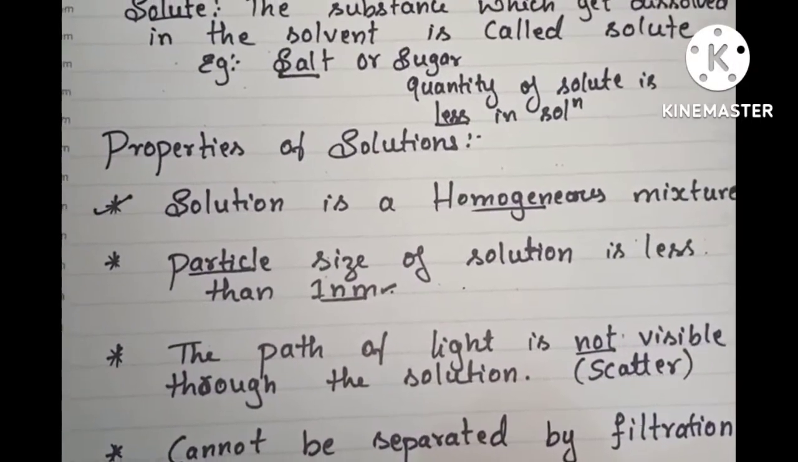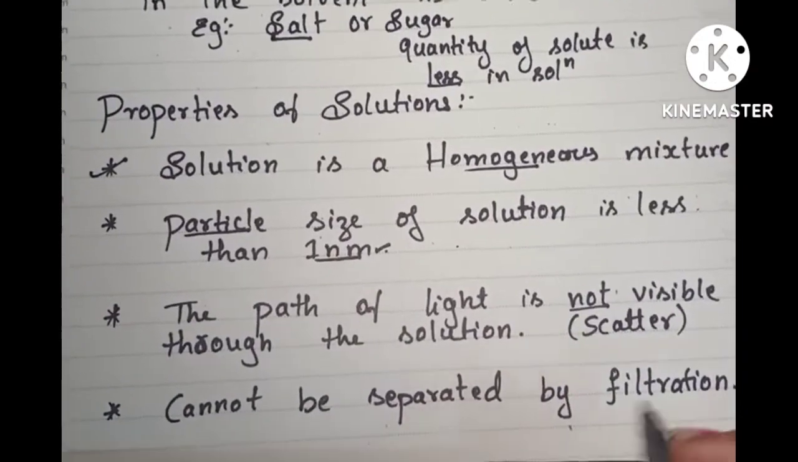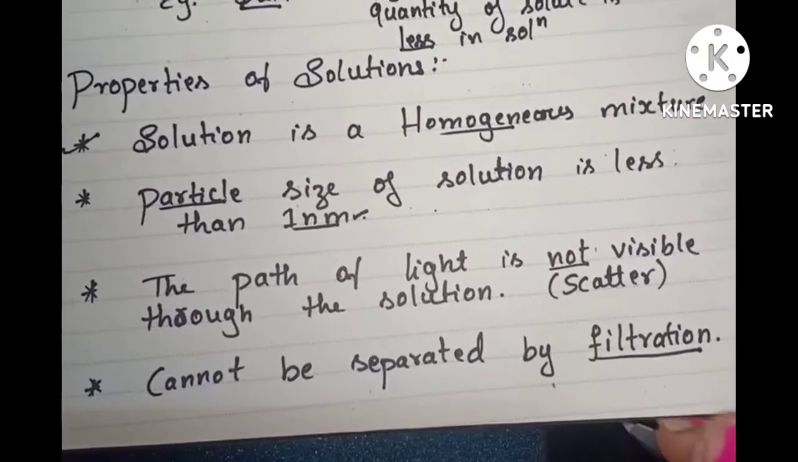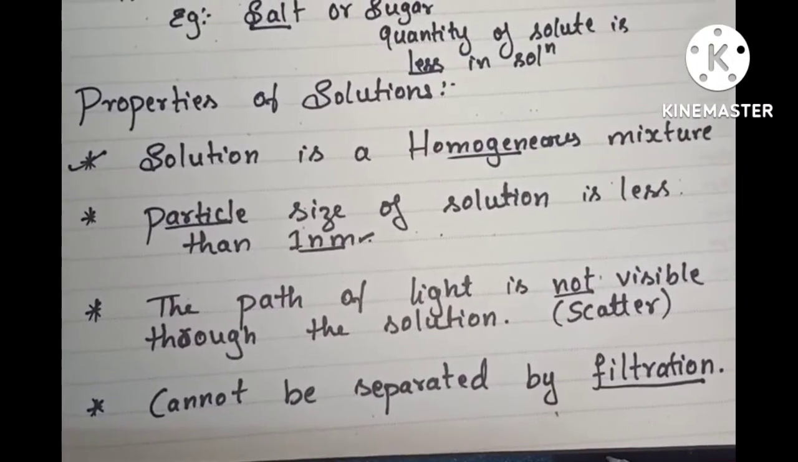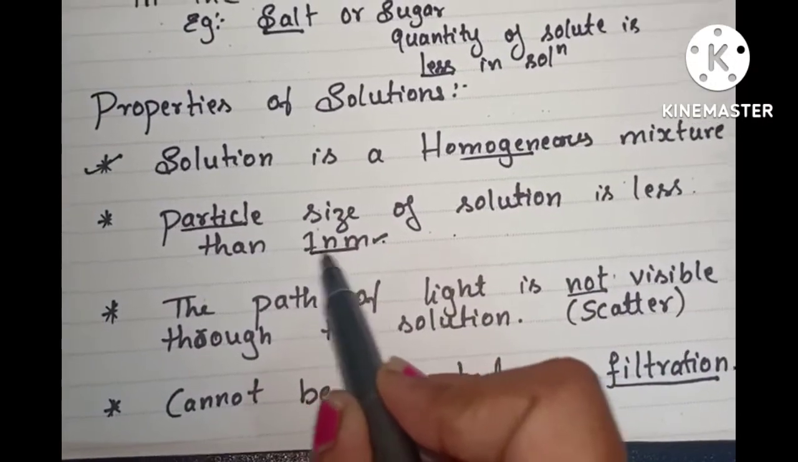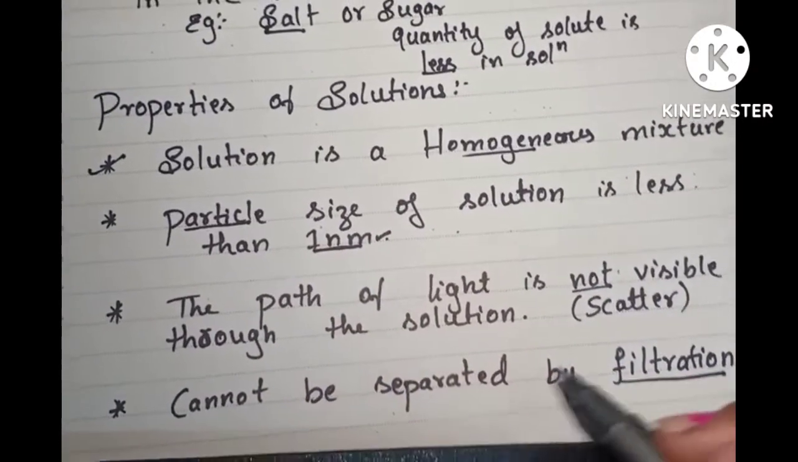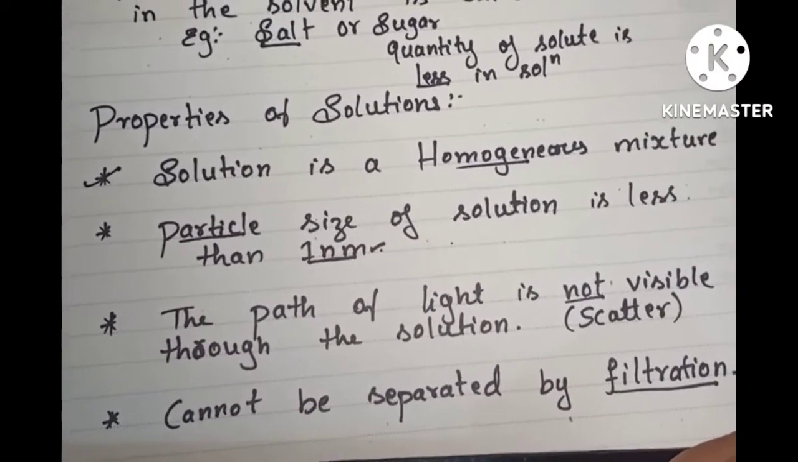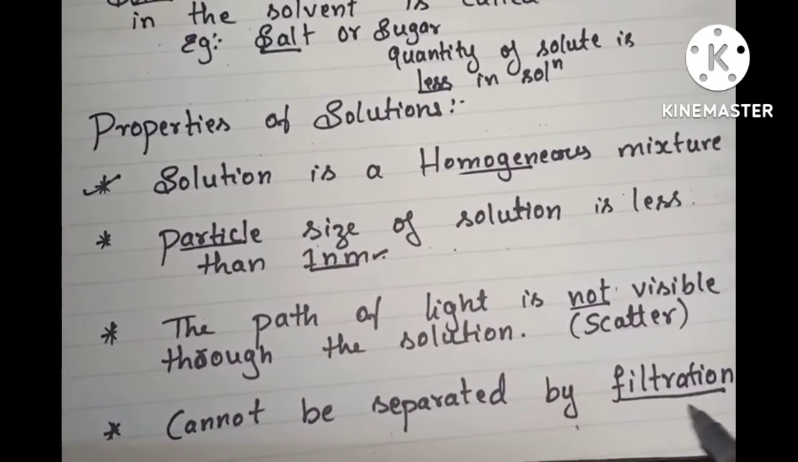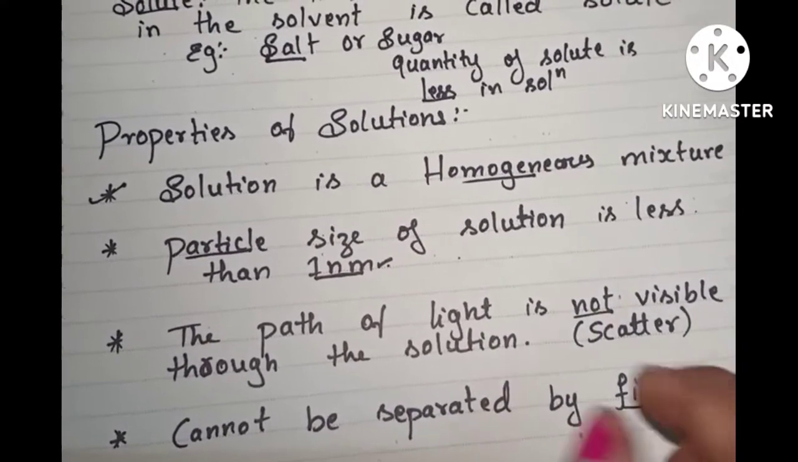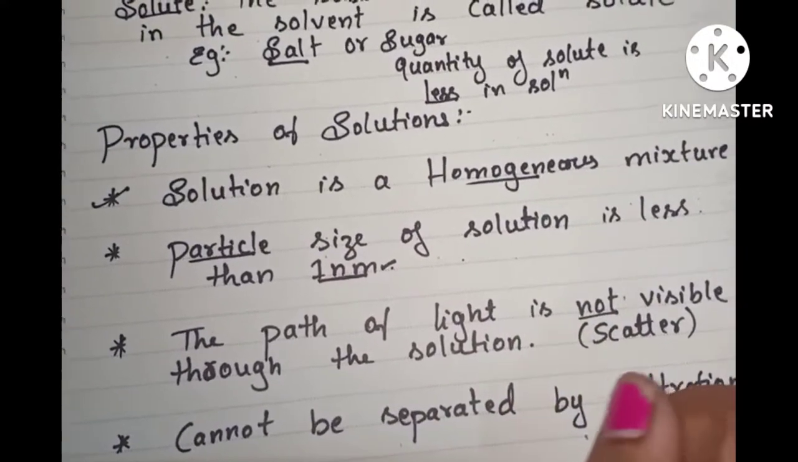Next property, we cannot separate solute particles from solution by filtration. By simple filtration, we cannot separate solute particles from the solution because as the size of solute particles is very small, they can pass through filter paper. We cannot separate solute particles by filtration. These are the properties of solution.